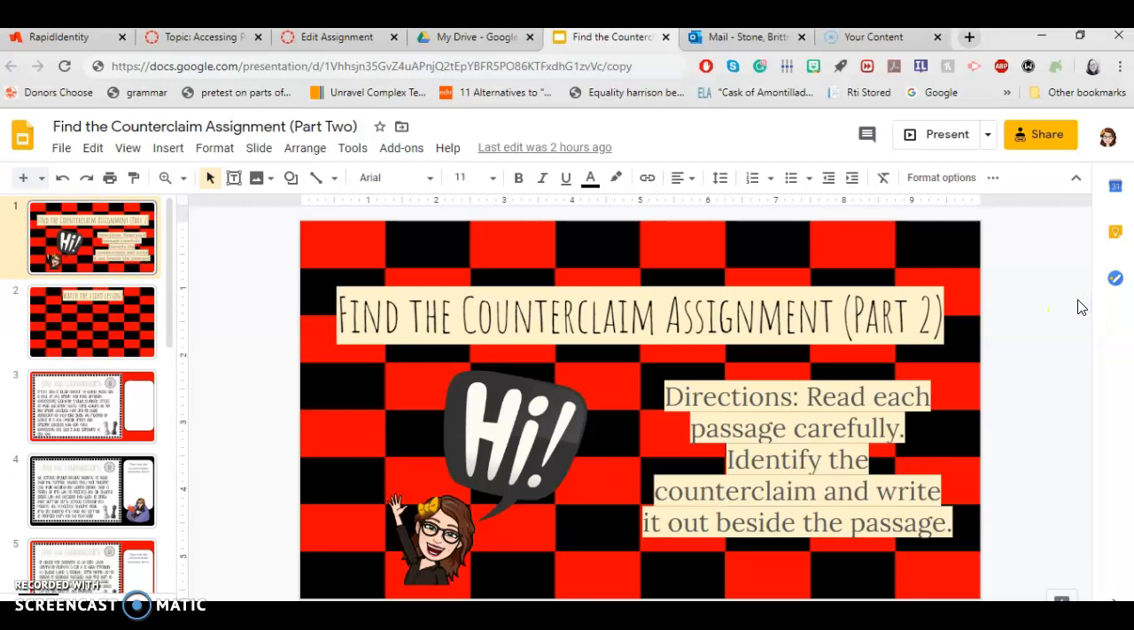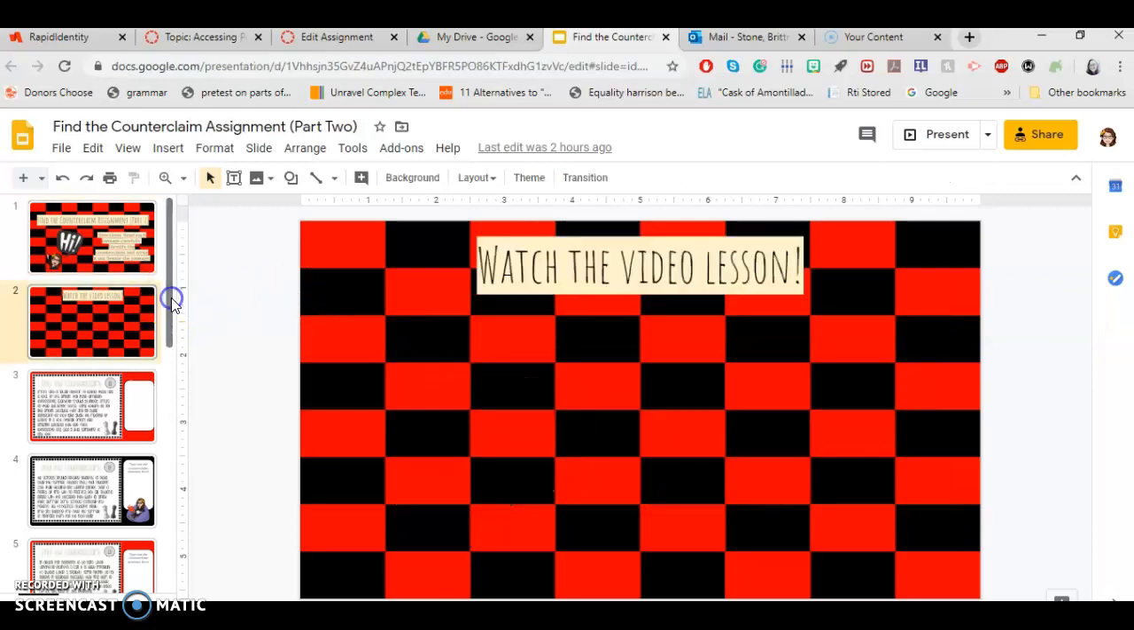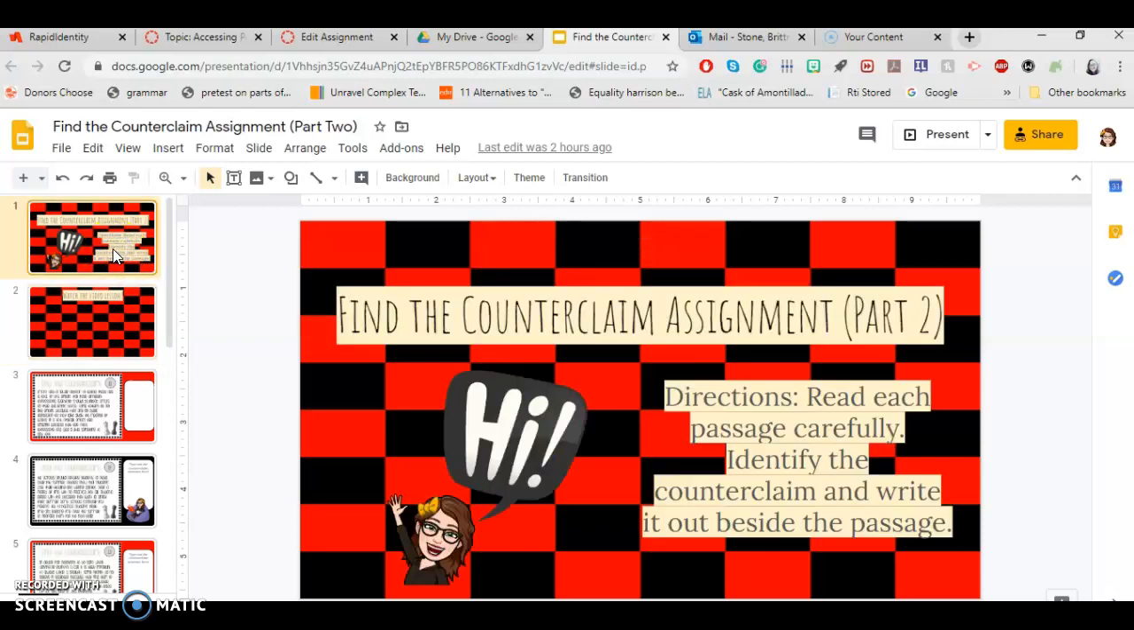Today we're going to be finishing up our Finding Counterclaim assignment. And as a quick reminder, claims and counterclaims have to do with argumentation and argument. So remember, a claim is what we call the author's opinion that they're trying to convince us to believe in. It's their judgment about a particular issue or situation. A counterclaim is when they tell us about the opposite side. So it's the opposite of whatever their claim is, right? So what the assignment is today is to read the passage, of course, identify the counterclaim, and then write it out beside the passage.